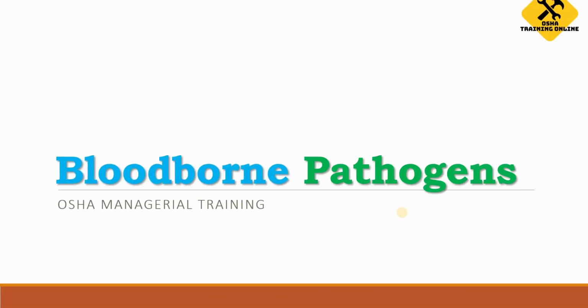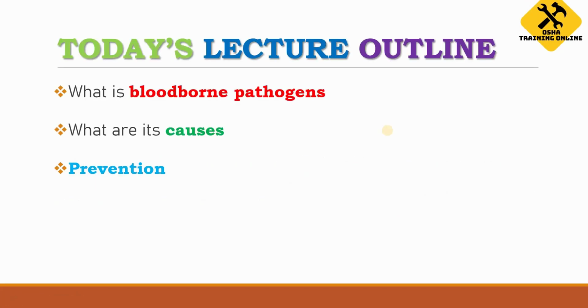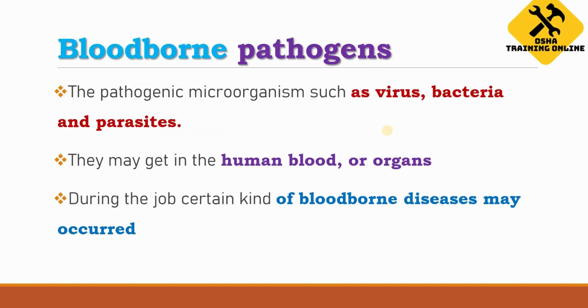Today our topic is bloodborne pathogens. The lecture outline is the following: what are bloodborne pathogens, what are their causes, and the prevention plan. So first we need to know about bloodborne pathogens.